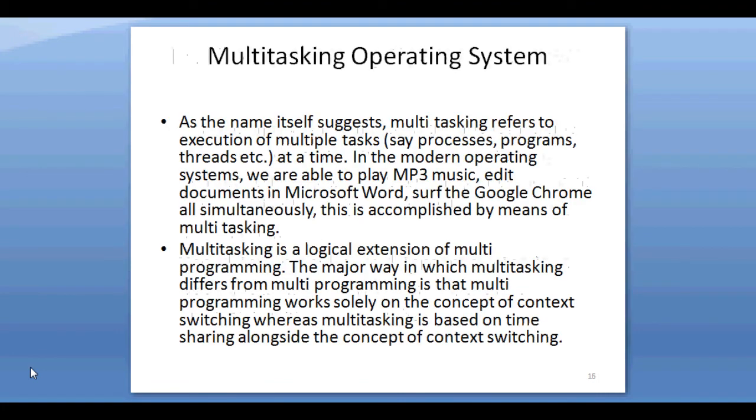Multitasking operating system. Multitasking is a term used in modern computing systems. Multitasking is a logical extension of the multiprogramming system that supports multiple programs to run concurrently. In multitasking, more than one task is executed at the same time. In this technique, the multiple tasks, also known as processes, share common processing resources such as a CPU. In the case of a computer with a single CPU, only one job can be processed at a time.